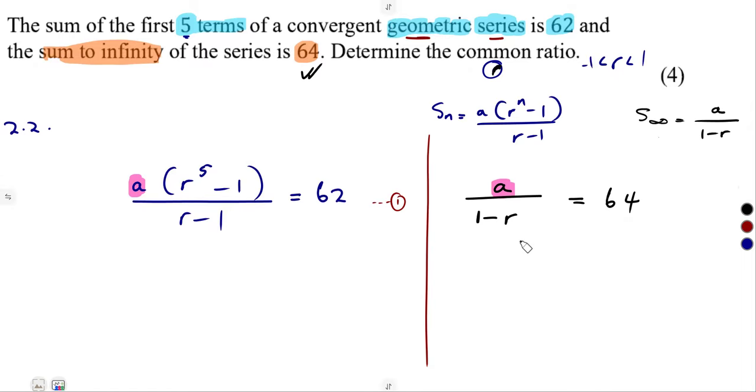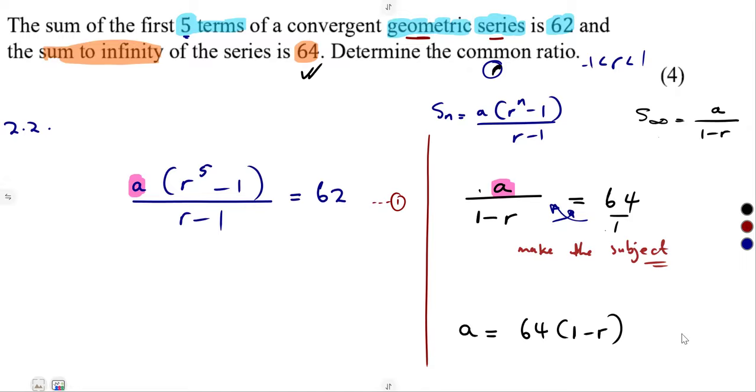Since we do not need that a, make it the subject. So a over 1, we can simply cross multiply here. 1 times a, that's a, is equal to 64 multiplied by 1 minus r. So this is our a. From this, we made a the subject.